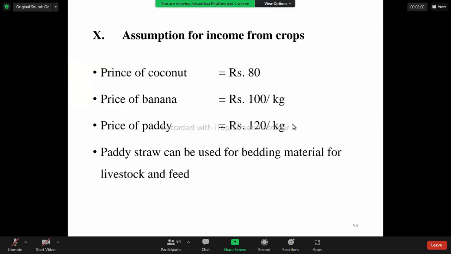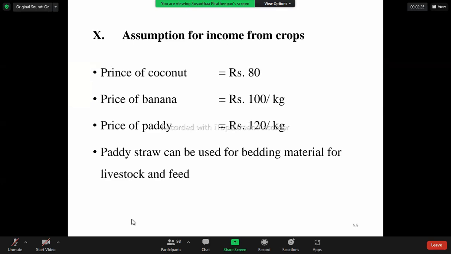First, the price of the coconut is 80 rupees. Can anybody tell how many coconut trees are in the farm? 150. Okay, 150. And the yield of the coconut? 100 nuts per tree.